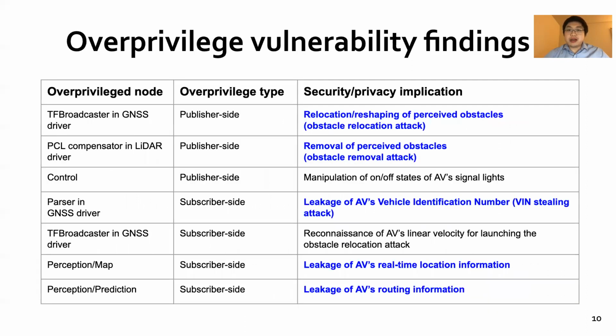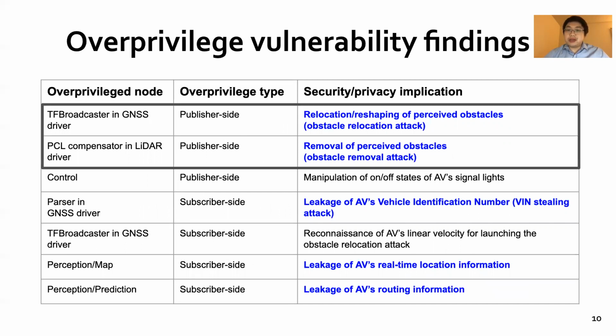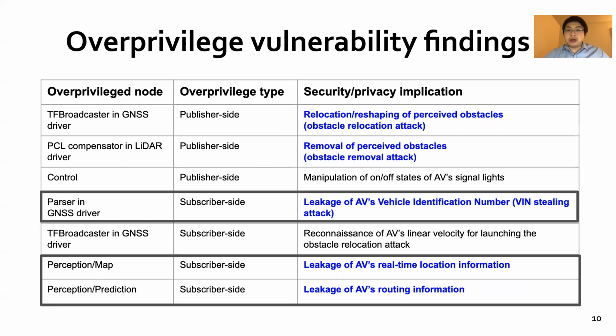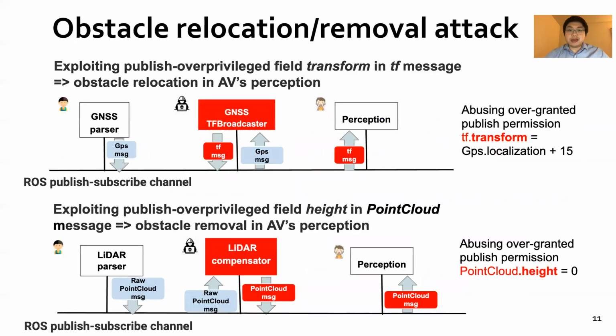Our prototype static analysis tool uncovered in total 581 publish-side or subscribe-side overprivileged instances in Baidu Apollo version 5.0. Among them, we identified the following cases with severe real-world safety implications, like vehicle collision, or privacy implications, like sniffing of vehicle identification number. We will show two concrete attacks that we successfully constructed in the following slides.